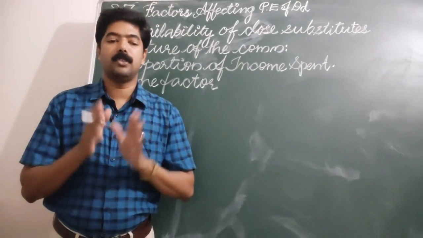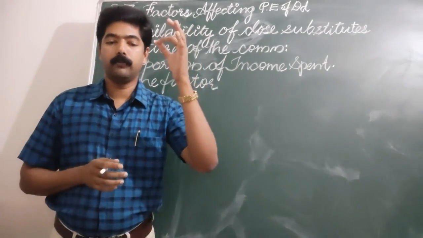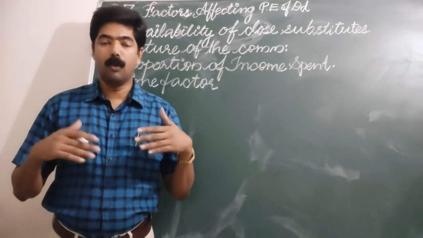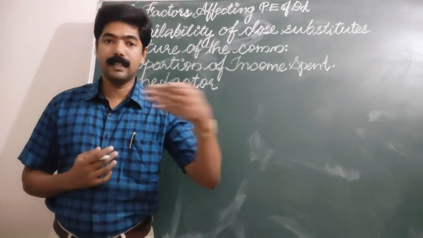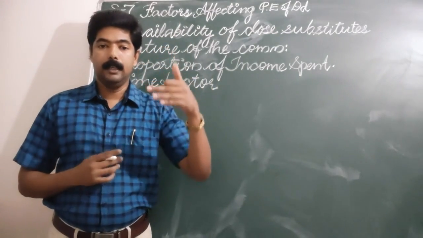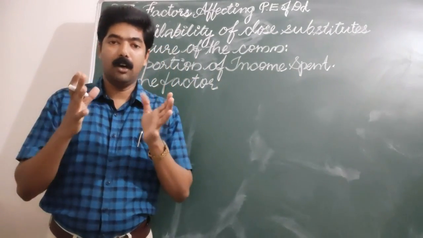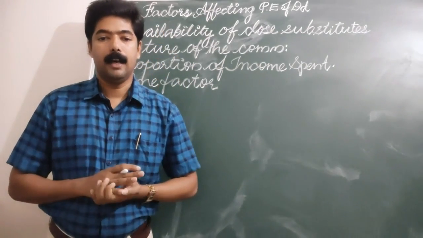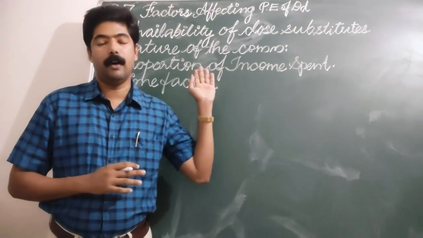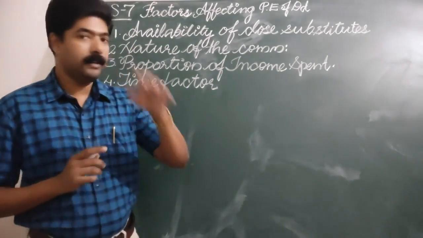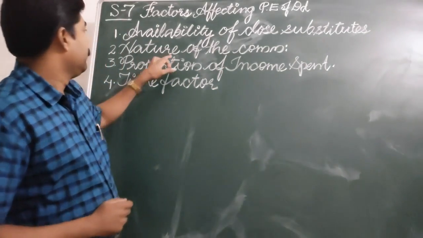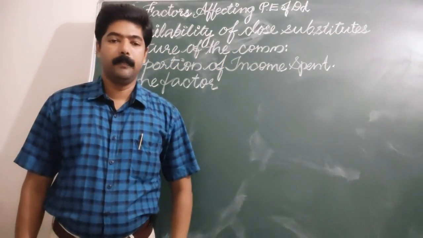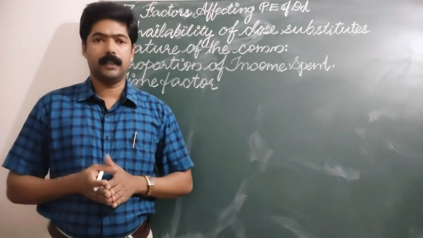So this is the first point, availability of substitutes. A commodity which has more substitutes may be elastic in nature, and a commodity which has very few or weak substitutes may be inelastic in nature. The next point is the nature of the commodity. What about the nature of the commodity?